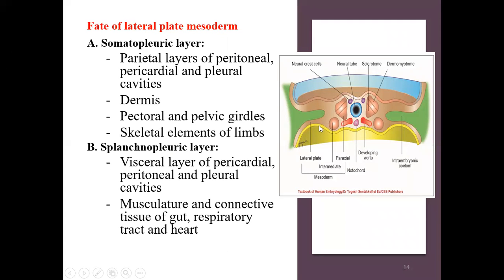Okay? And then the splanchnopleuric layer will form the visceral layer of the pericardial, peritoneal and the pleural cavities, and the musculature and the connective tissue of the gut, respiratory tract and the heart. So all this is derived from the splanchnopleuric layer.